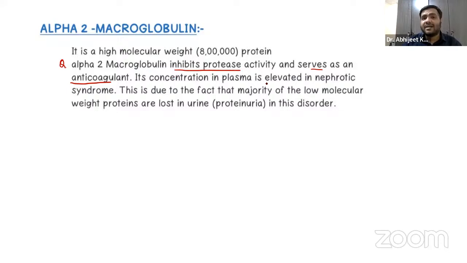Again, these levels are elevated in nephrotic syndrome. Remember, guys, why are the levels elevated in nephrotic syndrome? Because the low molecular weight proteins are lost in the urine. In nephrotic syndrome, basically all the small weight proteins go out through the urine, and what remains is only the macroglobulins. It is like a false reading, a pseudo one, because the small ones have already been washed out. So that's why the levels are elevated in nephrotic syndrome.